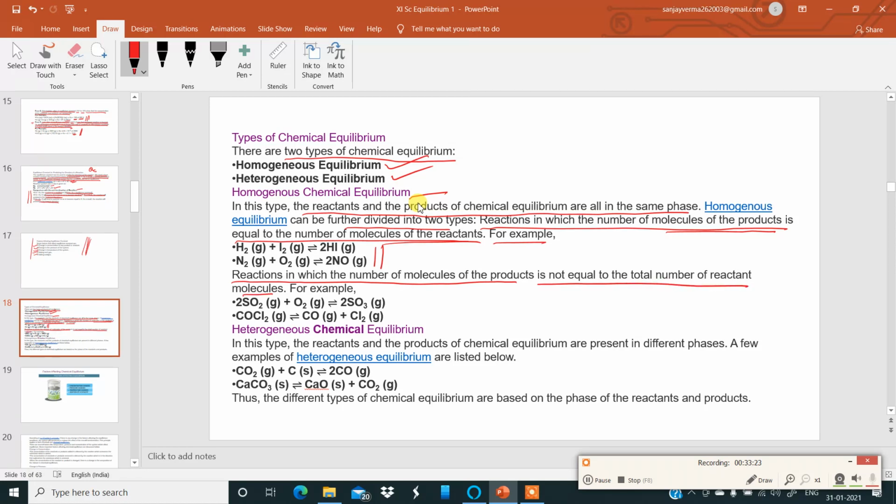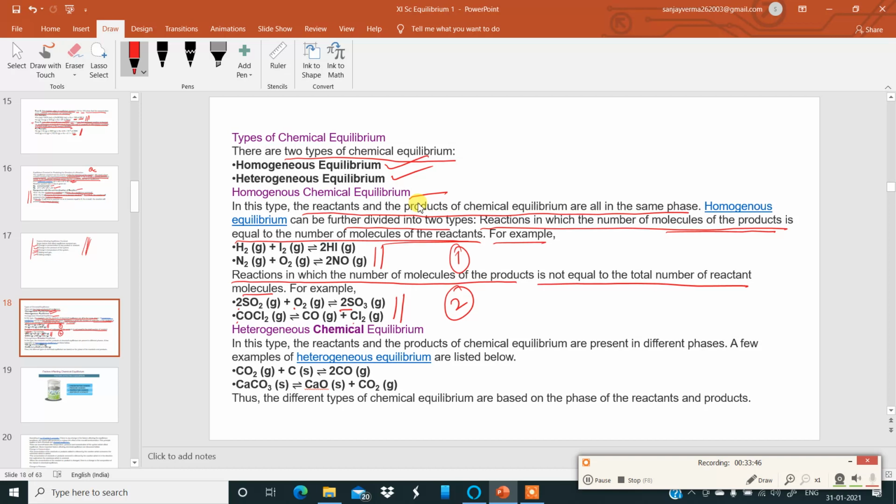Over here, have a look. 2 plus 1 is 3. But here it is 2 only. Here it is 1. Here it is 2. So this is not equal. Okay. So these are two examples of homogeneous chemical equilibrium. This also can be categorized into two types. Type 1 over here, type 2 over here. In type 1, the number of molecules of the products is equal to the number of molecules of the reactants.